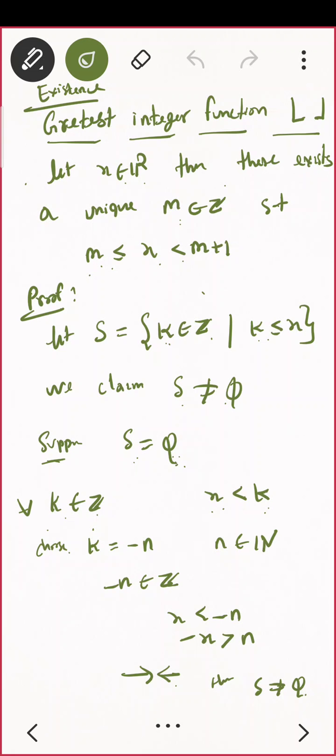Can I choose k as minus n? If n belongs to the natural numbers, then minus n also belongs to the integers. So if something is true for all integers, then it will be true for minus n also, that is, x is less than minus n. So minus x is greater than n. That is a contradiction. What is the contradiction here? This is saying the natural numbers are bounded above. That is, minus x is an upper bound for the set of natural numbers, which is false. So what is my conclusion? Our assumption is wrong, that is, the set is non-empty. Is that clear? The first part is okay?